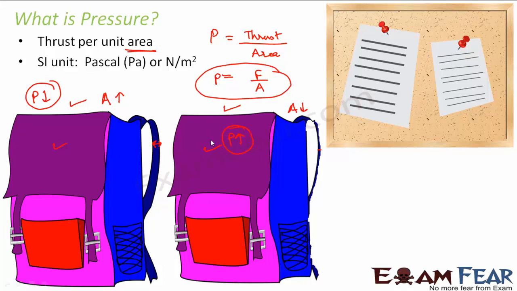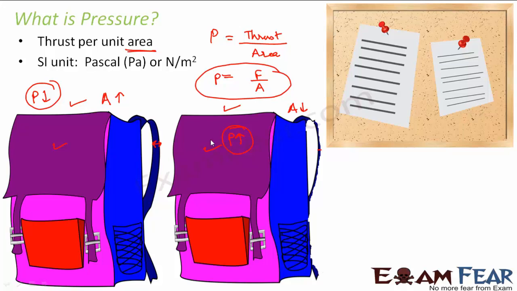So whenever the pressure is more, you will feel the pain. Pressure is the effect of force. That means because of the force, whatever the effect is, that is what we feel. So we actually feel the effect of the force. So we actually feel the pressure. The pressure is more if you have a thinner strap. Right? So now you understand why you generally get your school bags with thicker straps.